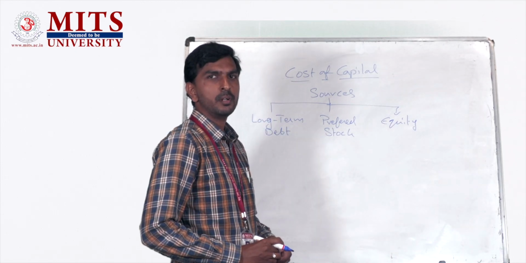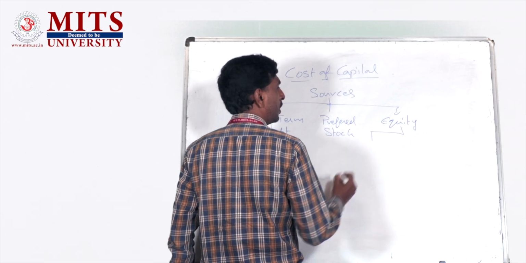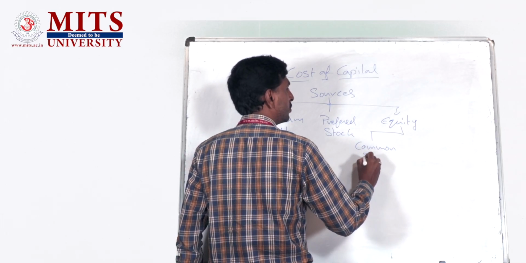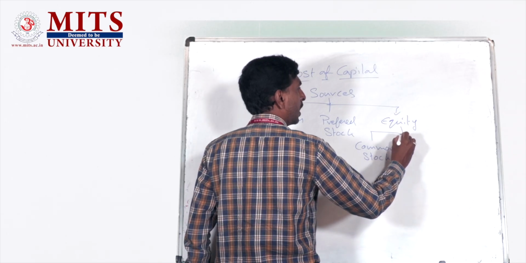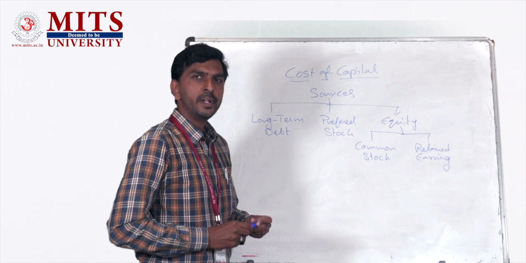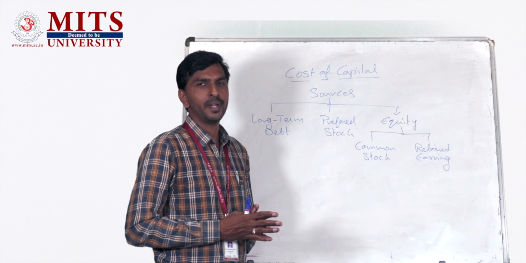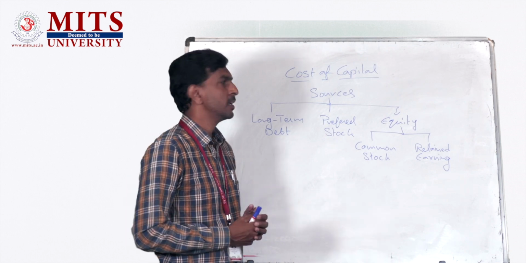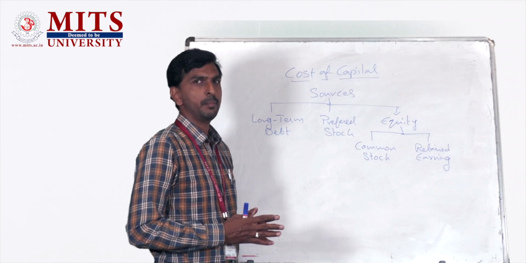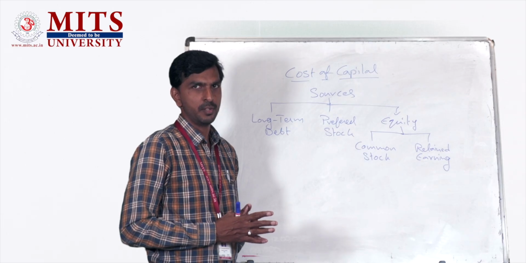Within equity, we have two sources. One is common stock, another one is retained earnings. So when it comes to raising the capital that is required for the business to finance its investment proposals, these are the common sources from where the company can raise the long-term capital. Each of these sources has a cost associated with it.